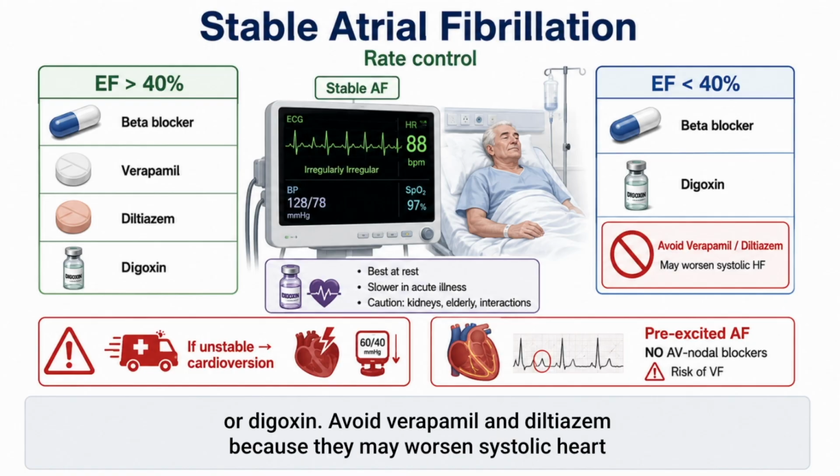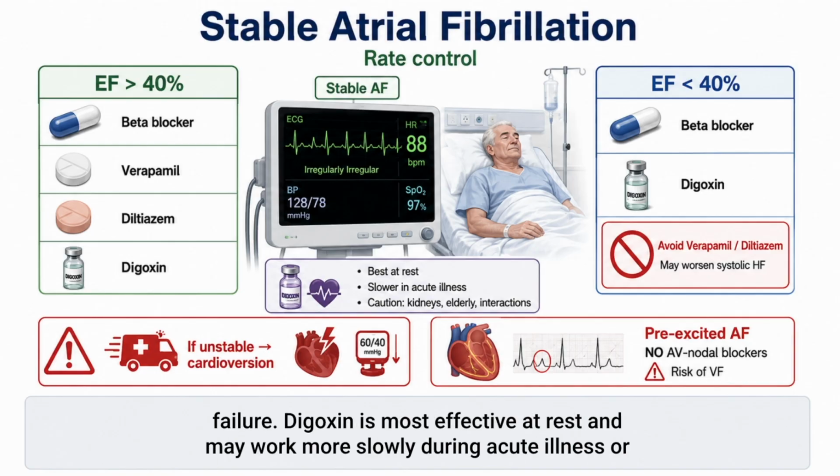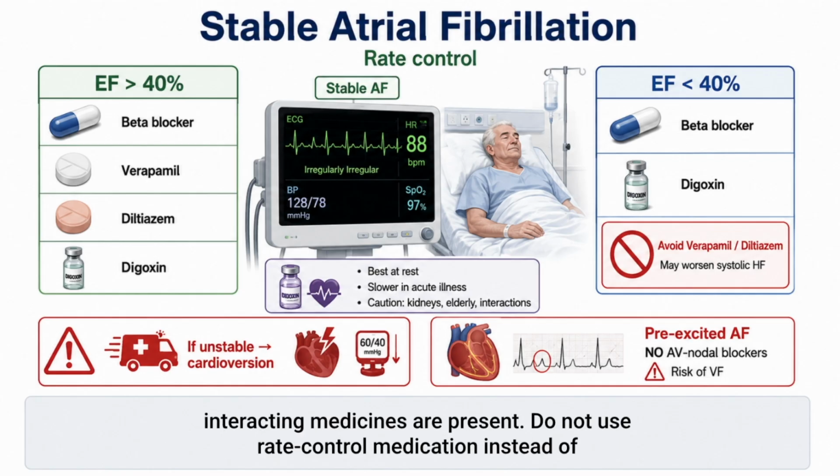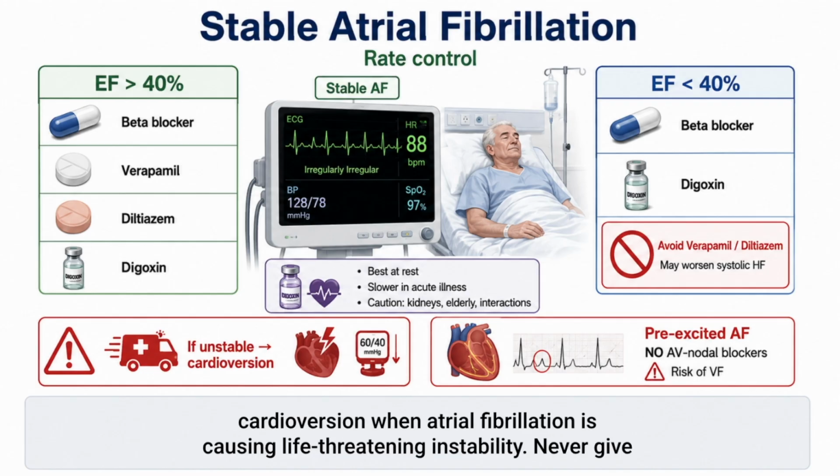Avoid verapamil and diltiazem because they may worsen systolic heart failure. Digoxin is most effective at rest and may work more slowly during acute illness or high sympathetic activity. Use it cautiously in kidney impairment, older patients, and when interacting medicines are present. Do not use rate control medication instead of cardioversion when atrial fibrillation is causing life-threatening instability.